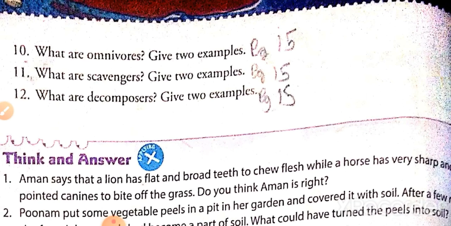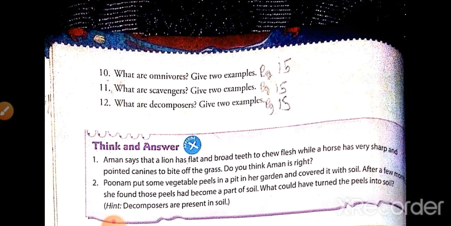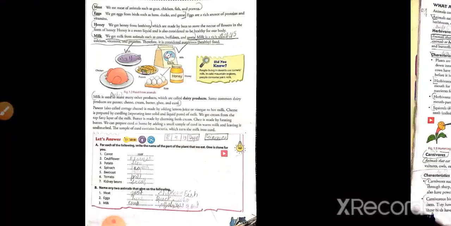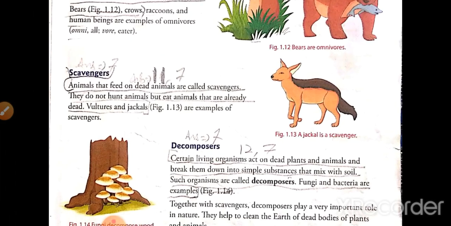Last question, what are decomposers? Give two examples. So this is again on page number 15. It is given here.